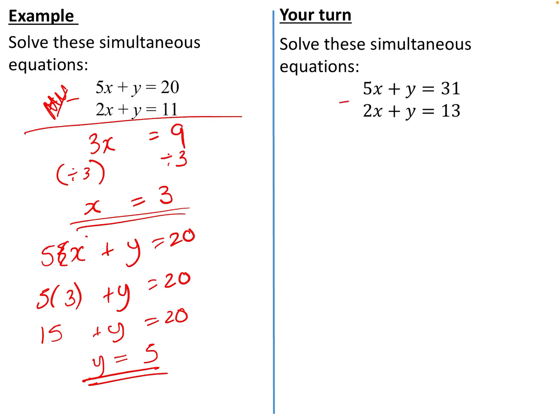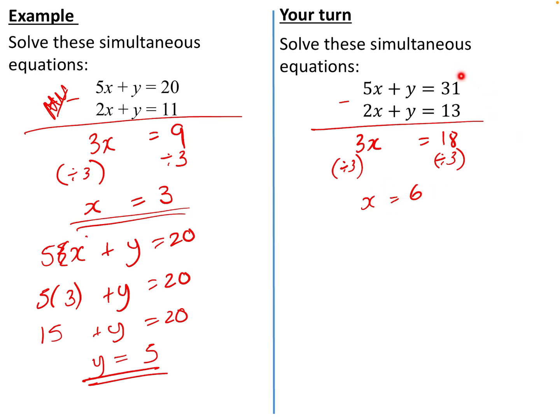Once again, I'm going to choose to subtract these because y, take away y, is going to give me no y. 5x take away 2x gives me 3x. Y take away y gives me no y. 31 take away 13 is going to give me 18. Dividing by 3 to solve for x, I get x is equal to 6.